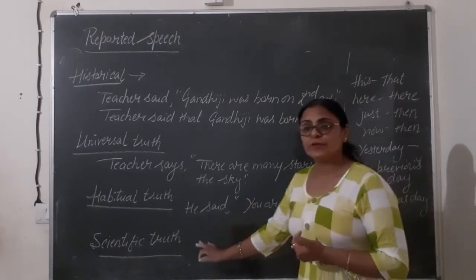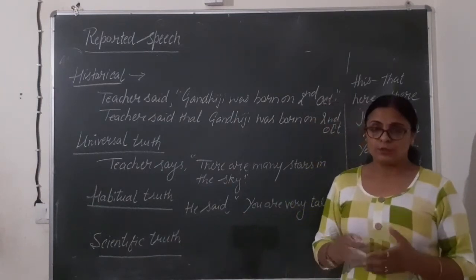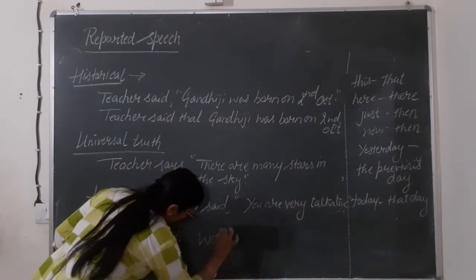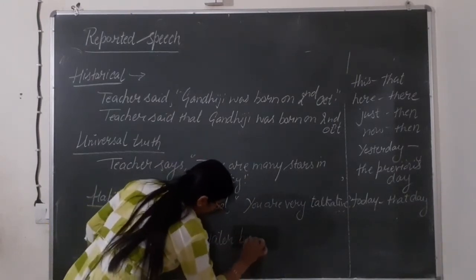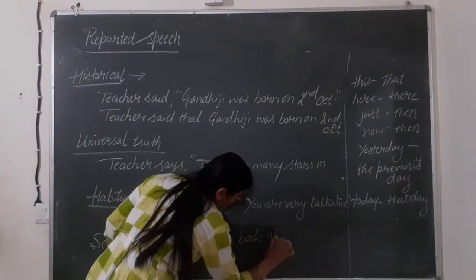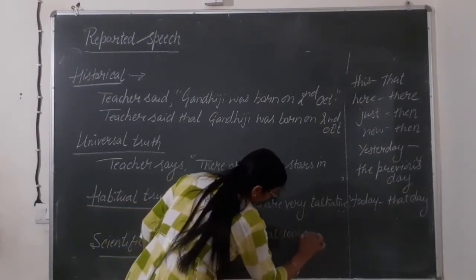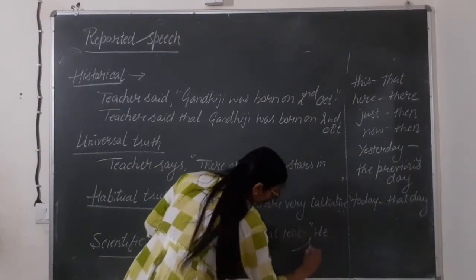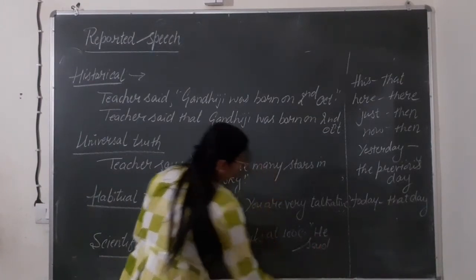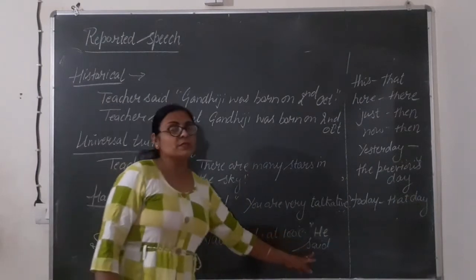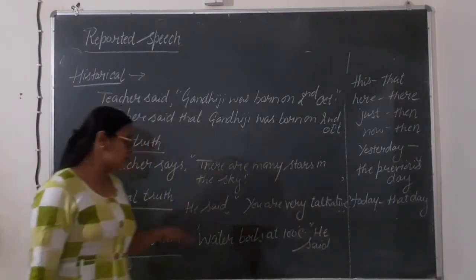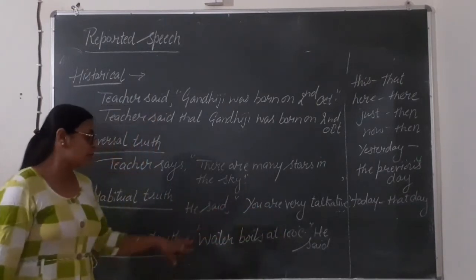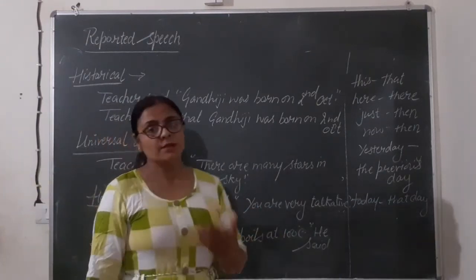Okay? Scientific truth, in which science related facts are shown. For example, water boils at 100 degrees Celsius. He said. Reporting verb is given at the last. We will keep it at the front when we are changing this direct into indirect. So that will be, he said that water boils at 100 degrees Celsius.